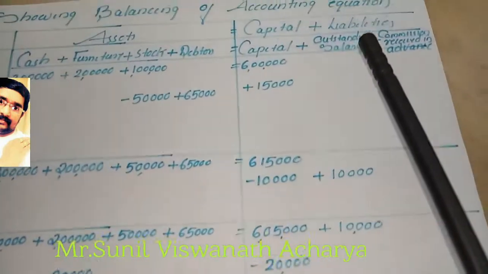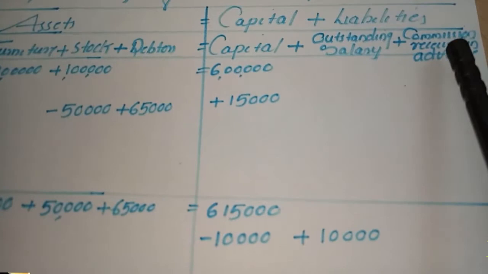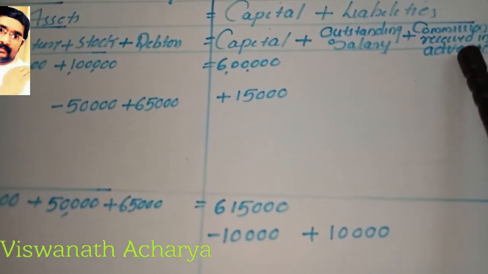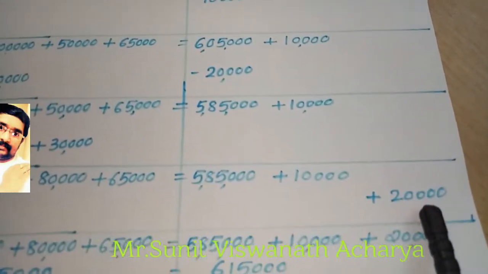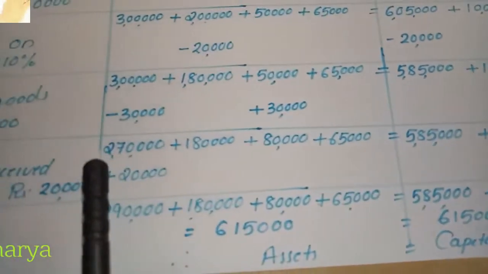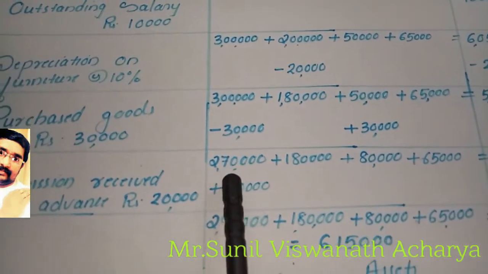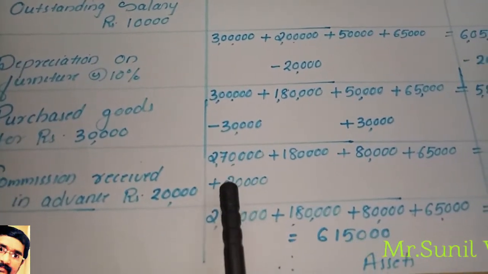So we have to write on the liability side a separate heading, commission received in advance. Otherwise you can write advance commission. How much commission did we receive? 20,000 rupees. This commission received means we received cash. Cash we will add. 20,000 cash we received, so add it to cash.